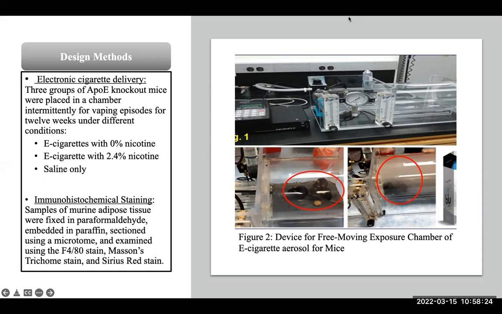Then we performed immunohistochemical staining in which we got samples of murine adipose tissue and fixed them in paraformaldehyde, embedded these in paraffin, and sectioned them using a microtome. We then examined these samples using the F480 stain, Mason's trichome stain, and the Sirius red stain. In Figure 2, you can see a picture of the device for the free-moving exposure chamber of the e-cigarette aerosol used for mice.